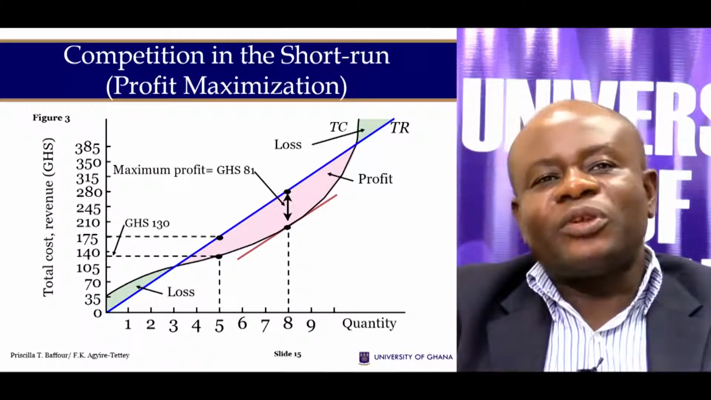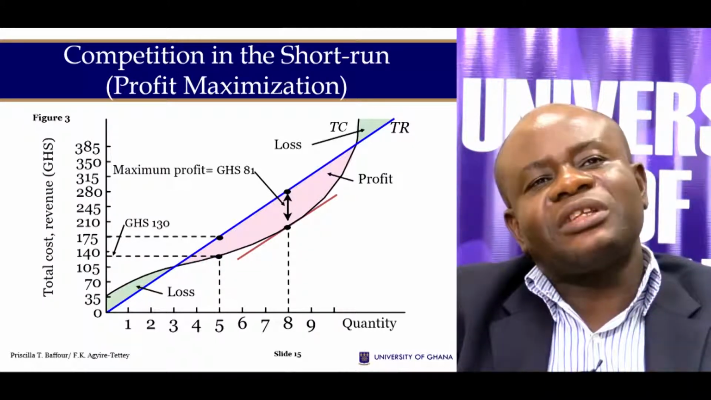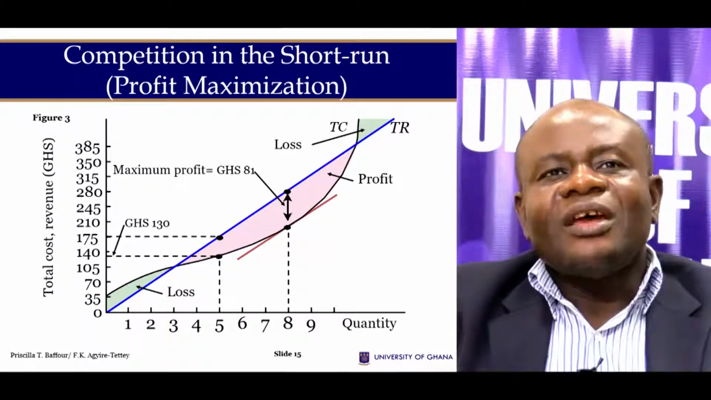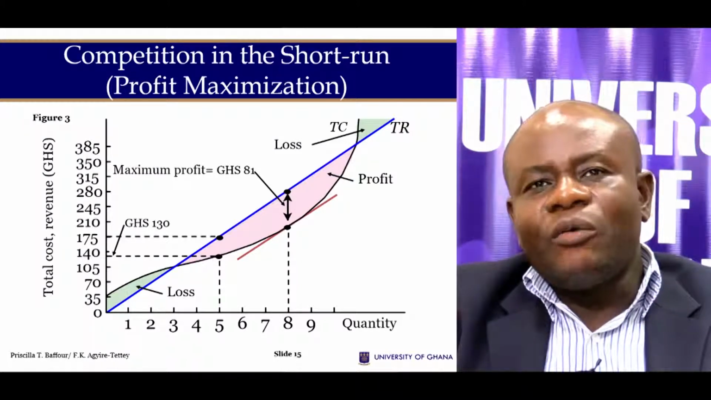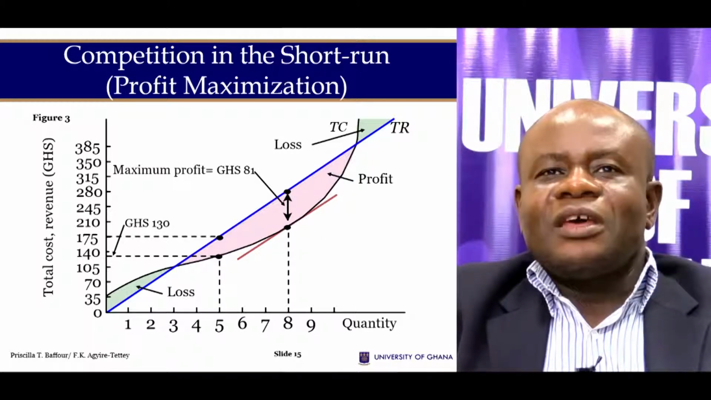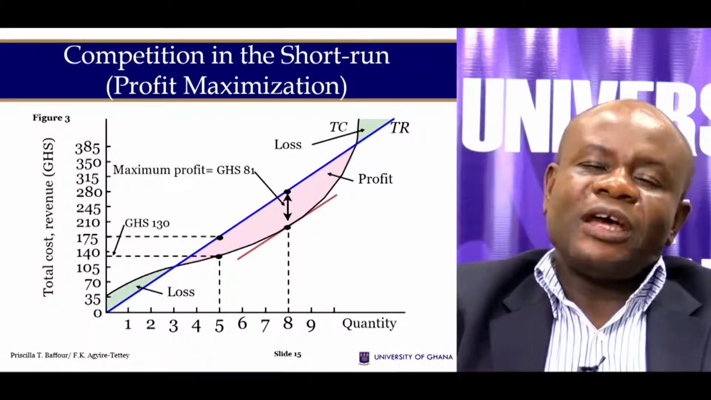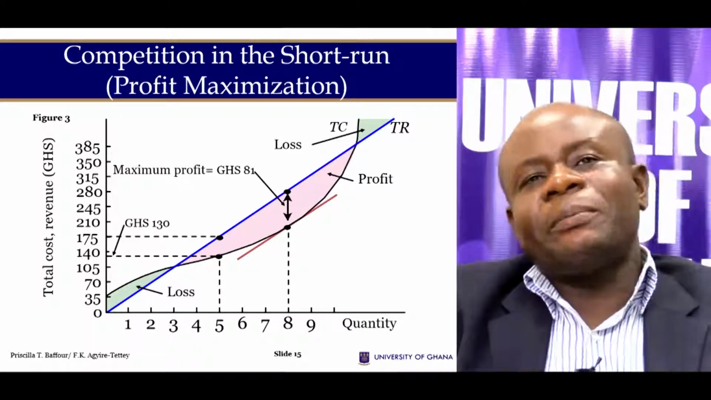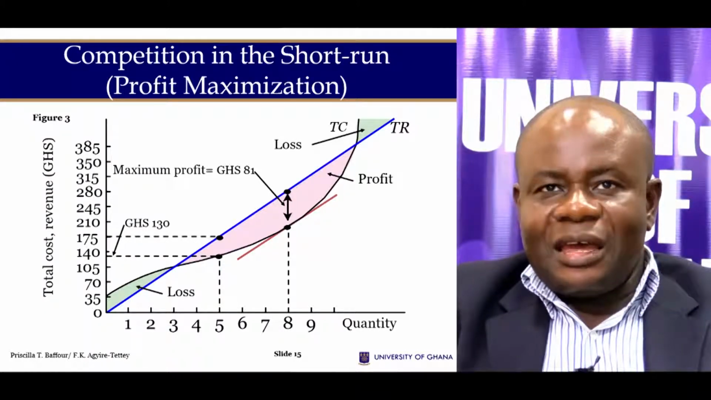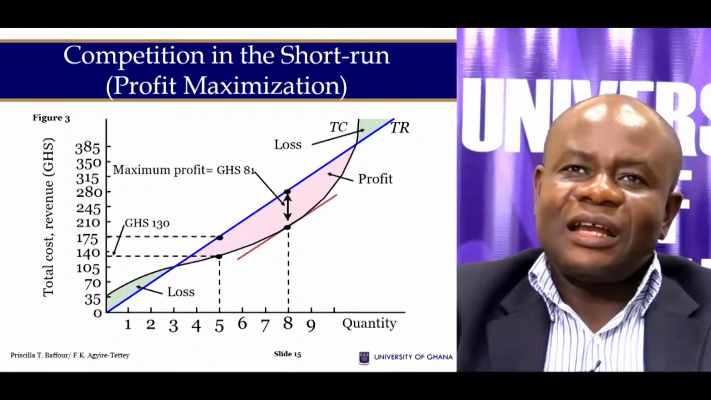At lower stages of production, before output of 3, the firm makes losses because total cost is greater than total revenue. But subsequently, from output 3 onwards, up to an output of say 10, the firm makes profit. But the question is, how do we maximize profit? We're going to look at the distance between the two curves. That, shaded pink, gives you the highest distance. And that highest distance is when the firm produces an output of what? 8. And makes a profit of 81 Ghana cedis.